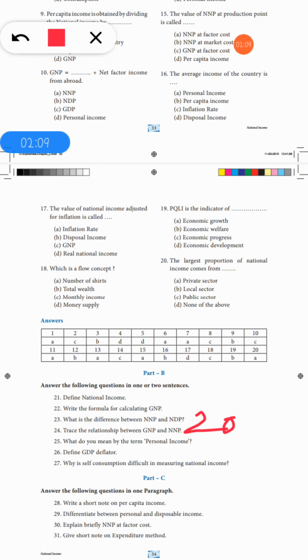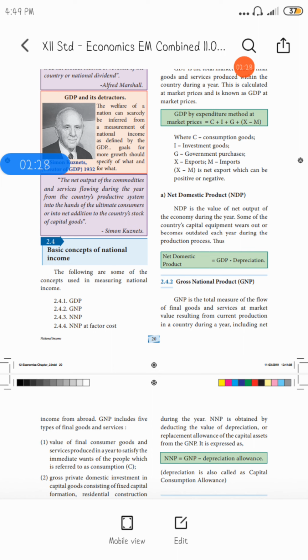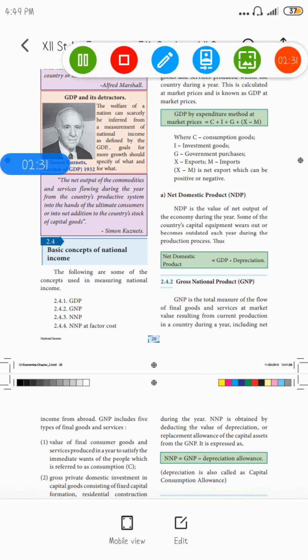In NDP, the first point starts from here: NDP is the value of net output. Write NDP on one side and NNP on the other side. NDP is the value of net output of the economy during the year.